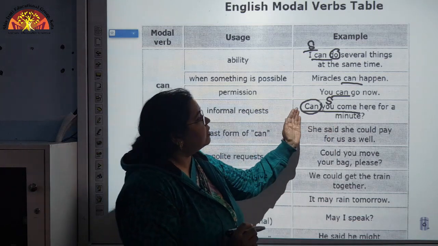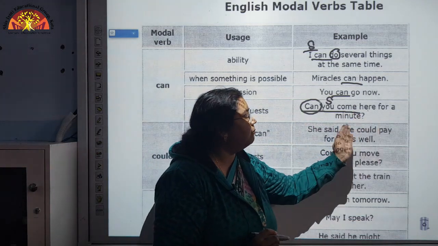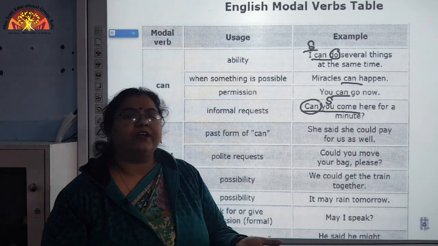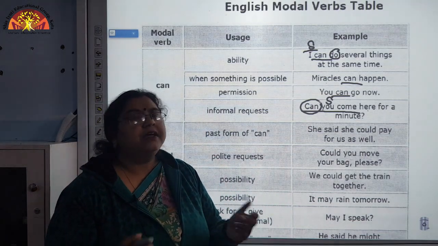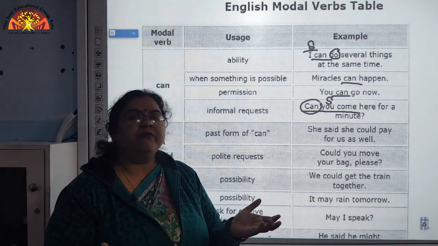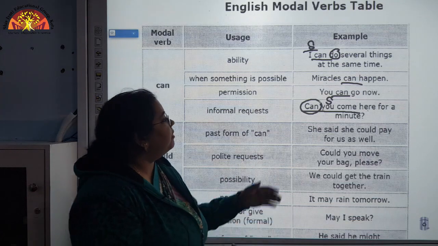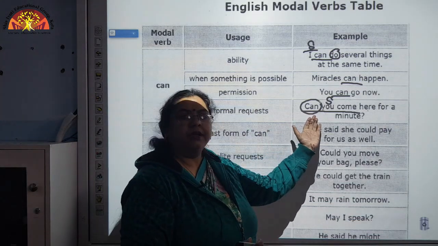Can you come here for a minute? This is an informal way of requesting a person. In a very informal, friendly manner, we are making a request by using the modal can.